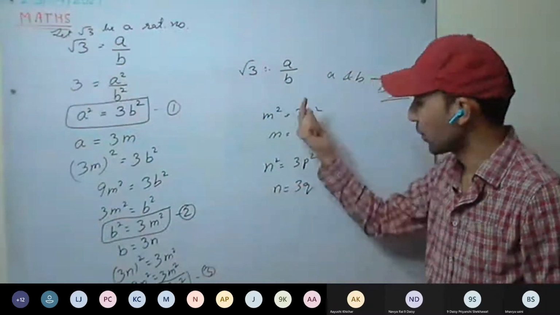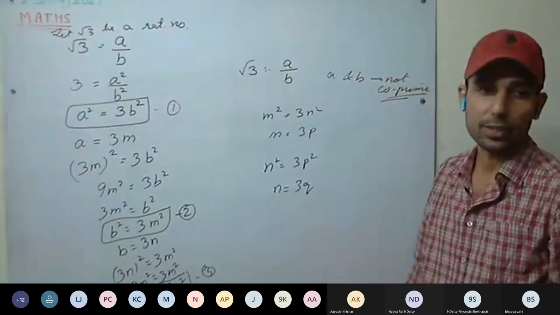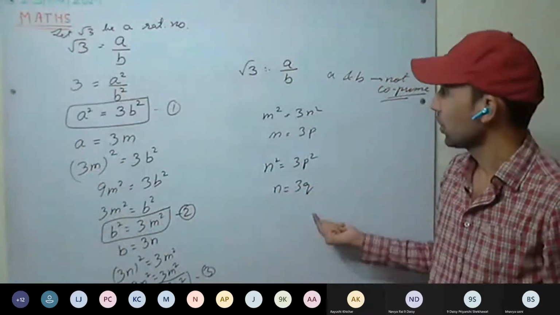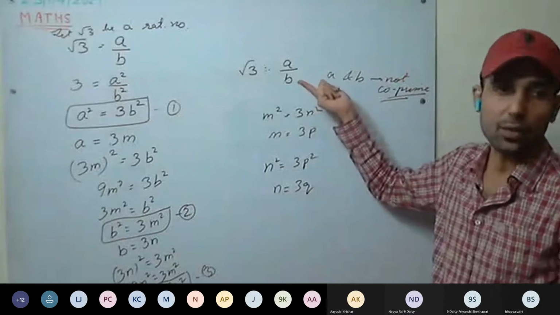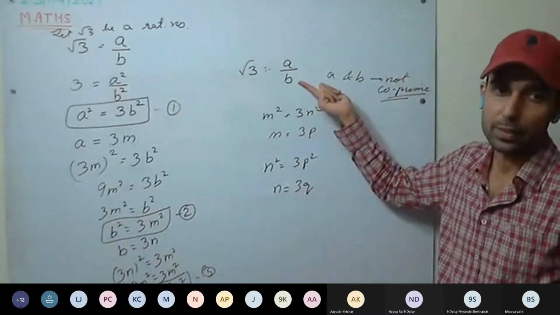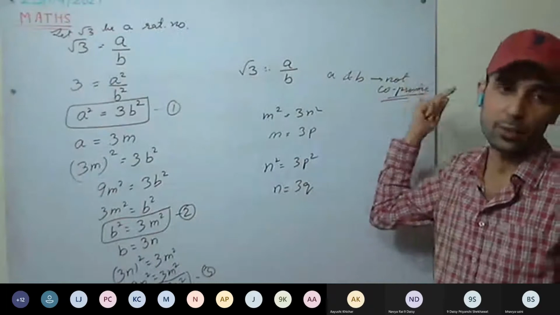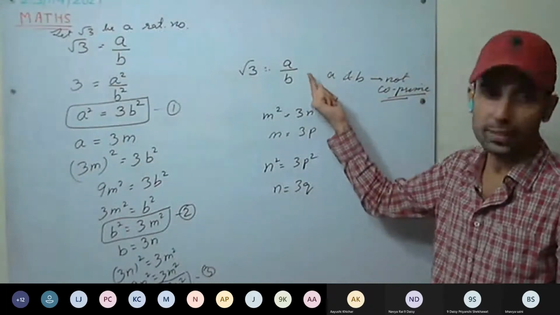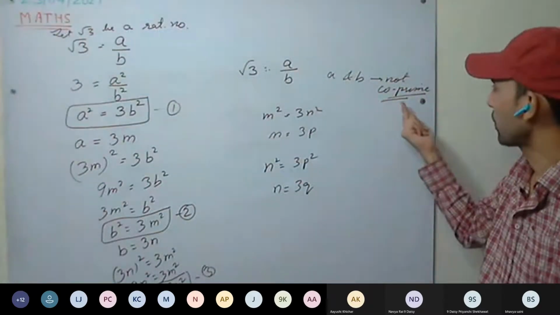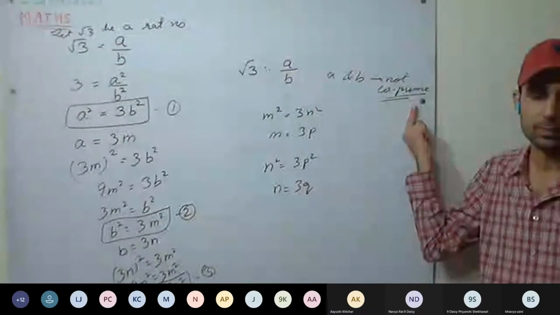You can see it keeps going, indefinitely. Between a and b there is always a factor of 3 that is common. They are never going to be cancelled. They are not co-primes. Understood this one?